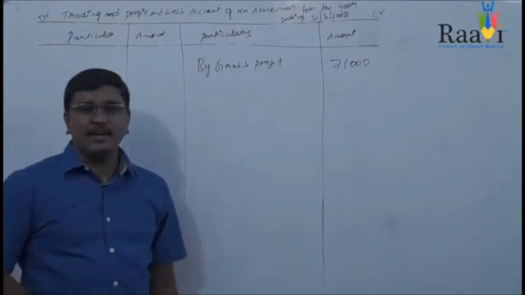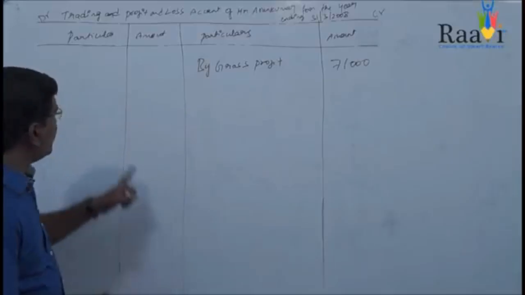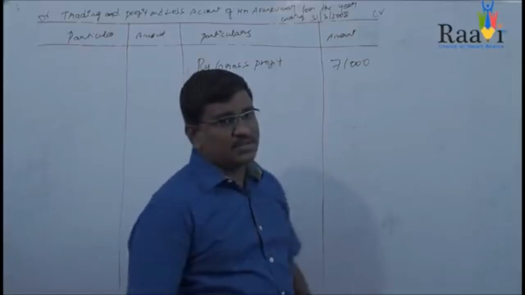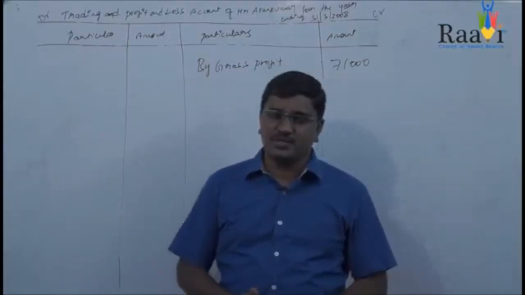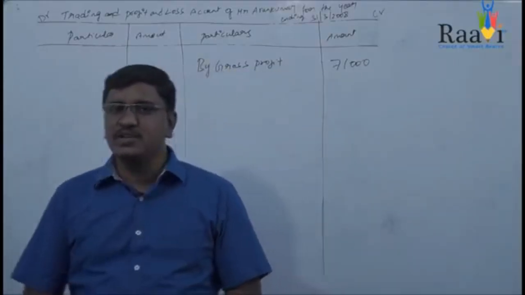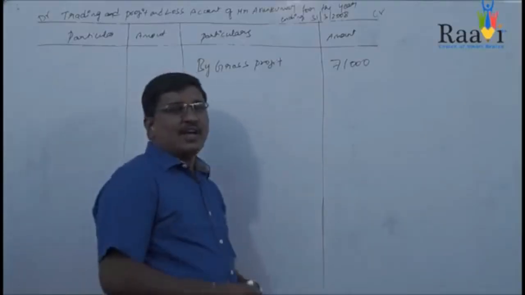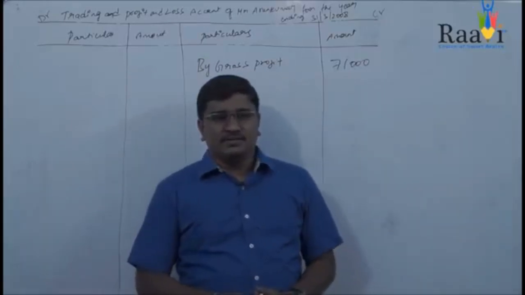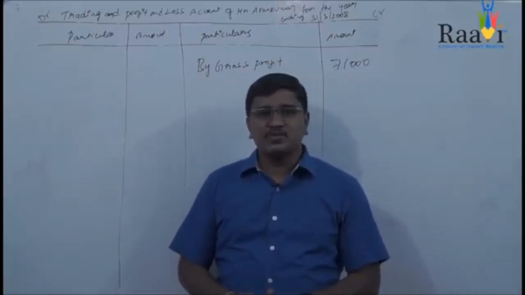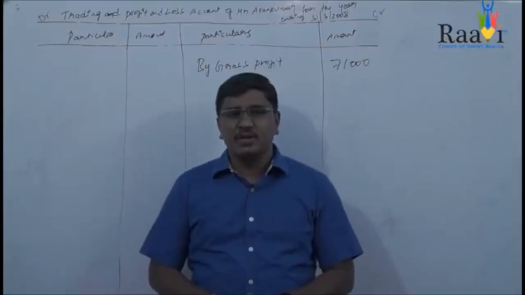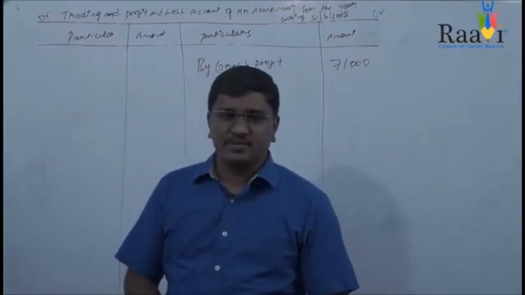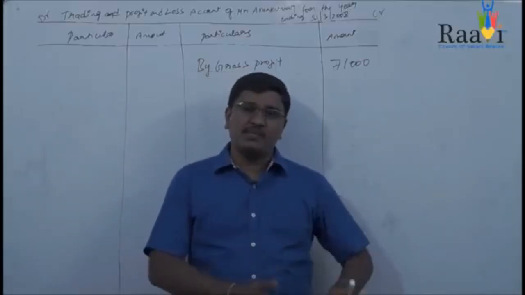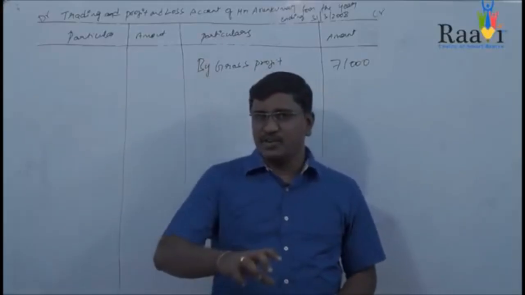So first we will consider the debit side of the trial balance, because we are preparing the debit side of the profit and loss account. If you see the debit side of your trial balance, the first item is advertisement expenses, that is 5,000, and you can see the adjustment regarding this. In the adjustment, it is given that advertisement expenses paid for 1 year, that is, from July 2007 to June 2008. Advertisement expenses given in the trial balance is 5,000, and you can find the adjustment also.